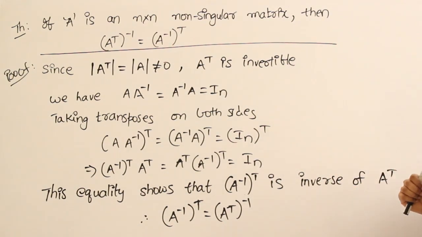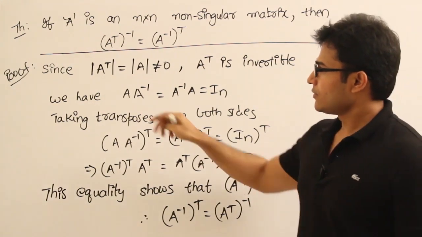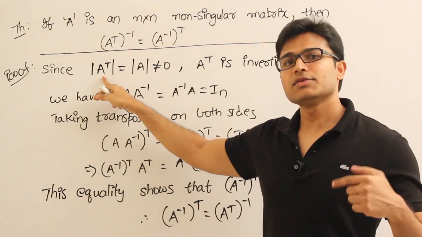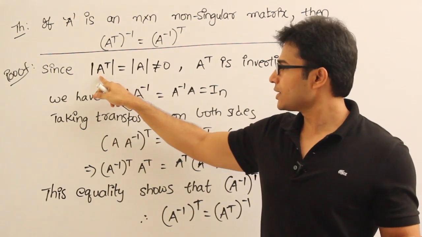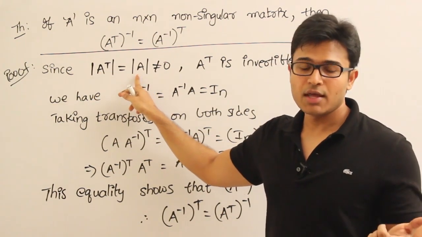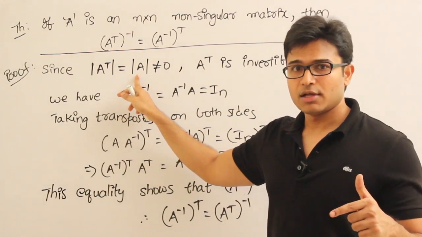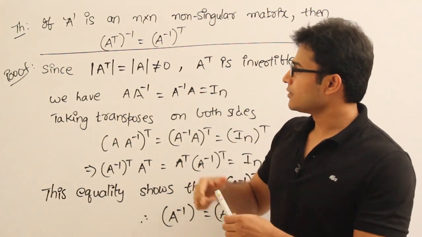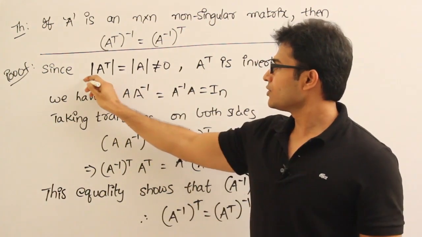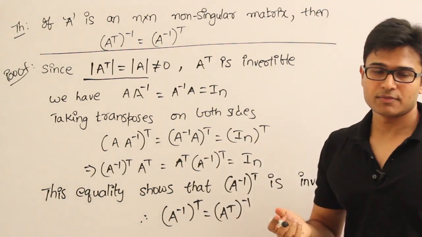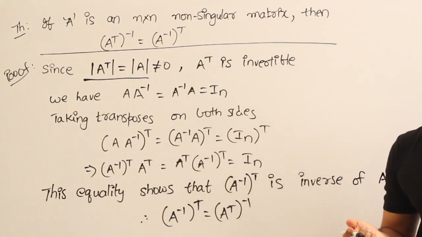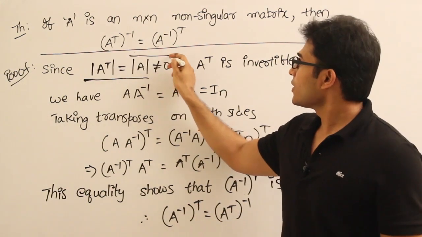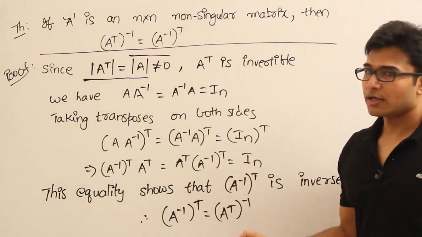Let's see the proof. Now we already know this, right? The determinant of a matrix or its transpose both are equal, which means det A transpose and det A both are equal, and it is already known that A is non-singular, which means det A is not equal to 0. See, this part we already know. We have seen many examples also. If you take a matrix or its transpose, the determinant value doesn't change. That we already know, and it is now given that A is a non-singular matrix.